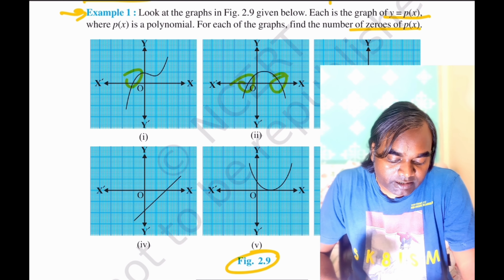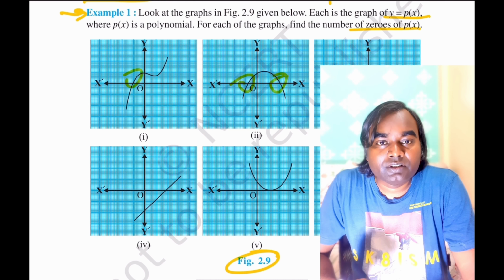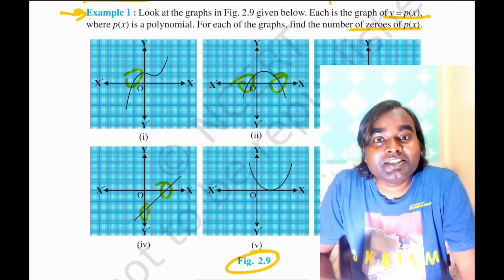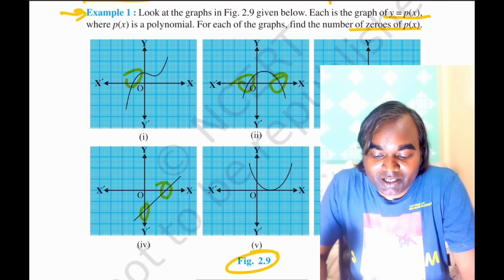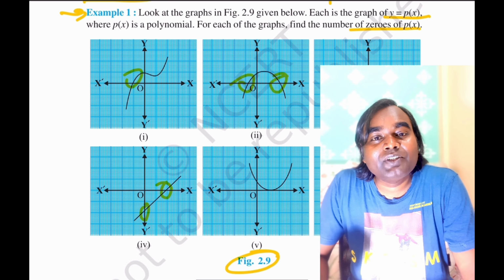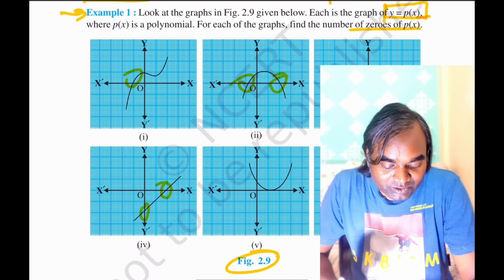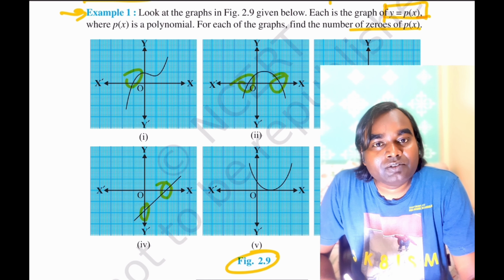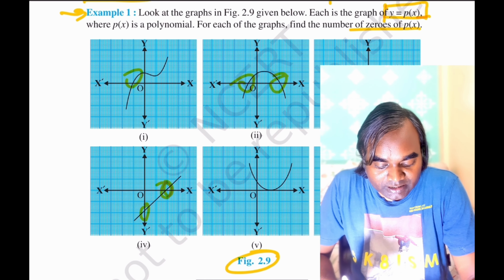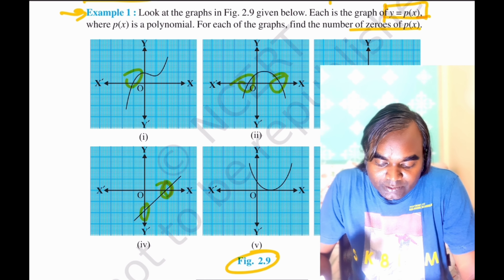Here it is intersecting only 1 time. Here it is not intersecting the x-axis, it is intersecting the y-axis, because the polynomial is given as y is equal to p(x), so it should intersect the x-axis. So in this case there is 1 zero. Now here it is also intersecting at 1 point.